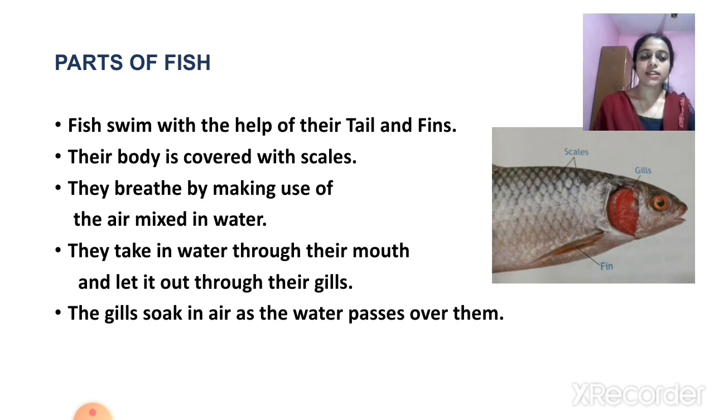You can see the picture of a fish and its parts. You can see the gills, the scales that cover the whole body of the fish, and the fins also. Fins and tails help them to swim, their gills help them to breathe, and their scales cover their whole body. They take in water through their mouth and let it out through their gills. The gills soak in air as the water passes over them. So these are the characteristics that you have to study about fishes.